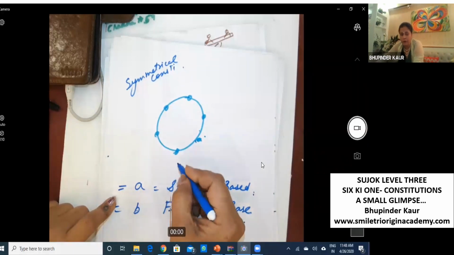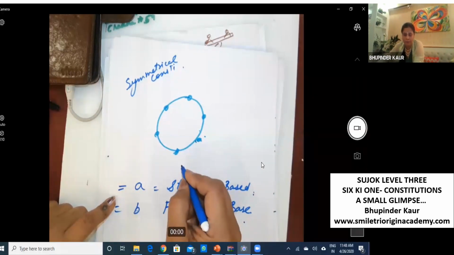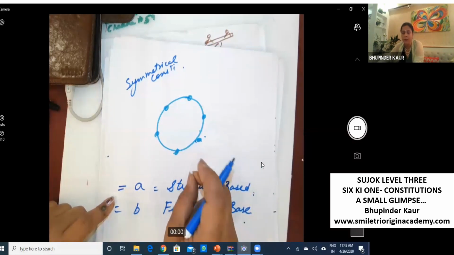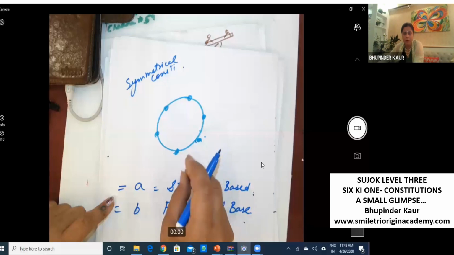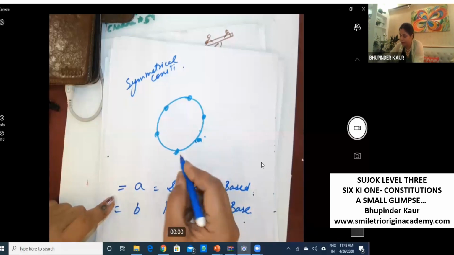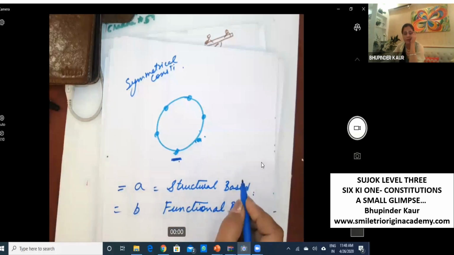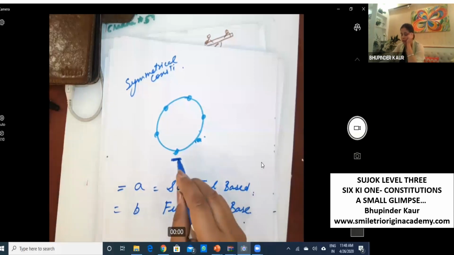So a patient has a deficient bladder. The person cannot hold urine. So it means this is weak minus.